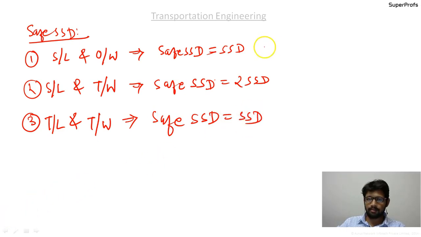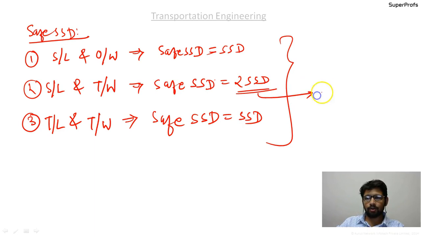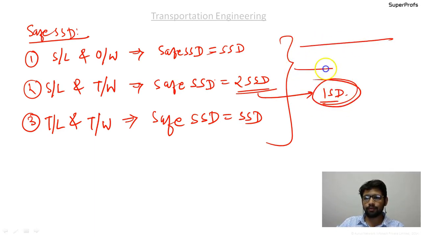Okay guys, I have already explained how it comes along with very good diagrams, so I need not tell it to you again. Please refer to your notes if you really don't know, and it is a very important concept. And this is what the intermediate sight distance is. Here we also discuss what the intermediate sight distance is: in SSD, one is the vehicle and the other is the non-moving obstruction, but in intermediate sight distance there are two vehicles, one on each side.